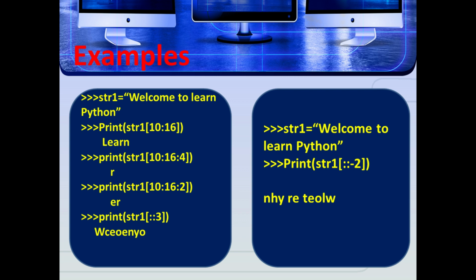Remember that Python takes the last index value as n minus 1. You can also use a negative value as the stride, that is the third argument. If you specify a negative value, it is printed in reverse order. See the next example: str1 is equal to "welcome to learn Python", print of str1[::-2]. So it is calculated from n, after leaving one, so minus 2, that is n. After leaving one space, that is H. Next, leaving one space, Y or E, and so on: RETEOLW.